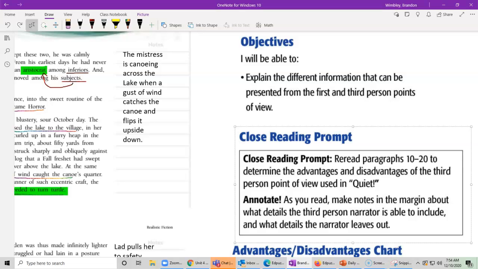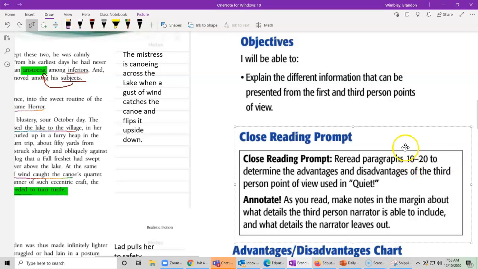Remember that stories are usually written from either first or third person point of view. In first person, the narrator tells the story from his or her personal point of view. The narrator can't know what's going on with other characters, their thoughts or their feelings. They can only see events from their point of view. They can't tell us something that they haven't seen themselves. Third person point of view usually provides a broader look at the events and characters. We get to know more of what's going on in the actual world.